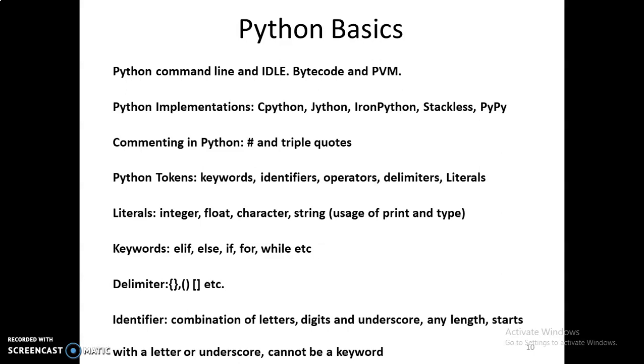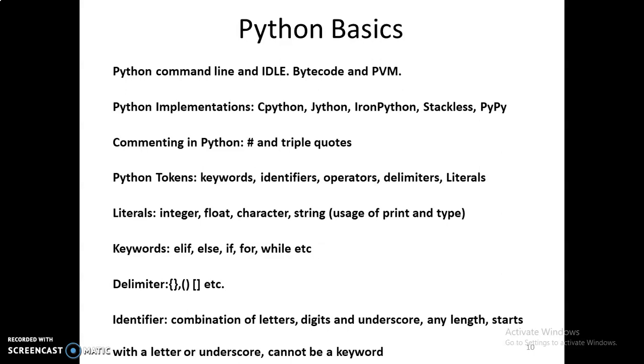Okay, so an identifier is a combination of letters, digits, and underscores. An identifier is the name given to your variables, to your classes, to your functions, and so on. That means you can combine letters, digits, and underscores to name your variables. And there is no restriction on the length of the variables. Like in C, we had a restriction that the maximum length of an identifier could be 31 characters. But here, there is no restriction on length.